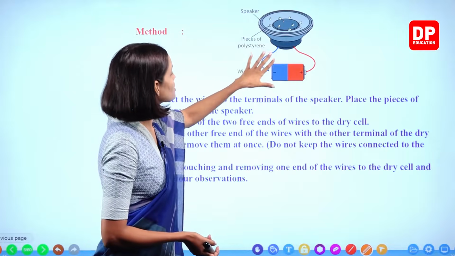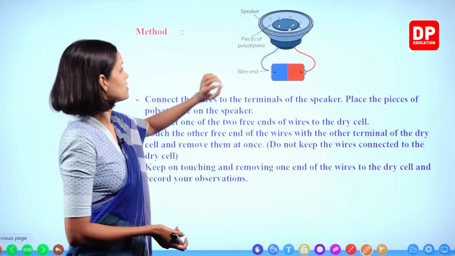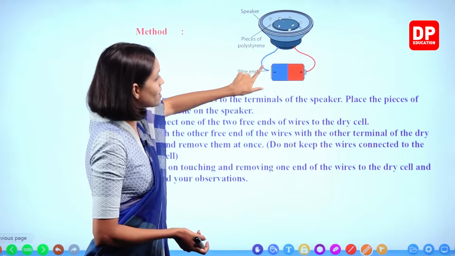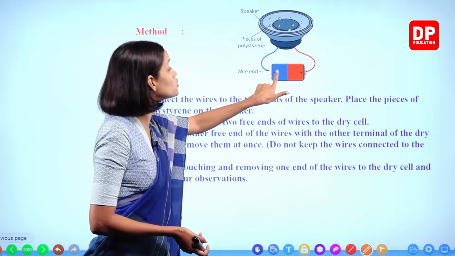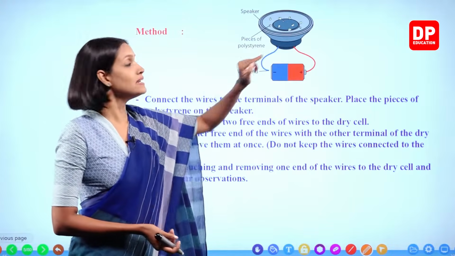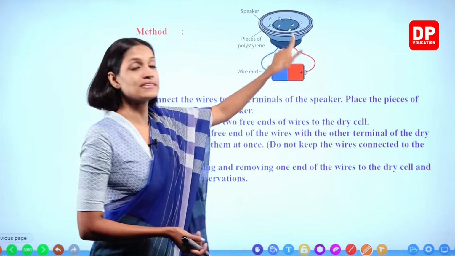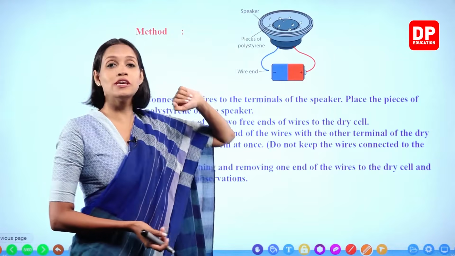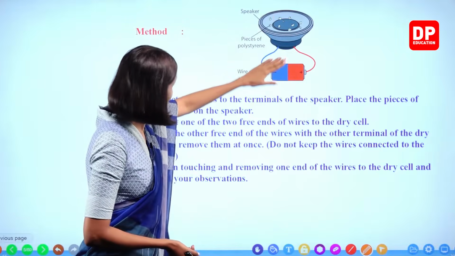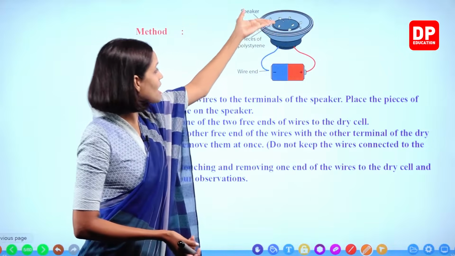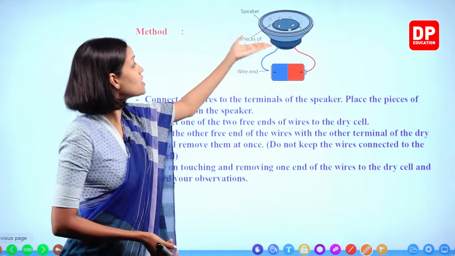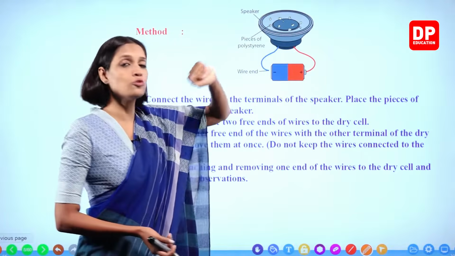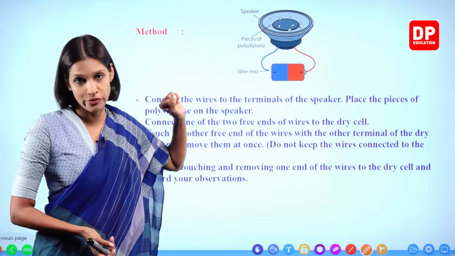So what is the conclusion that we can come up with, children? When we supply electricity, when we connect this wire end to the dry cell, electricity flows through this circuit, right? Which means electricity is supplied to the speaker. So in that moment, the speaker surface starts to move. This up and down movement is known as to and fro movement, right?